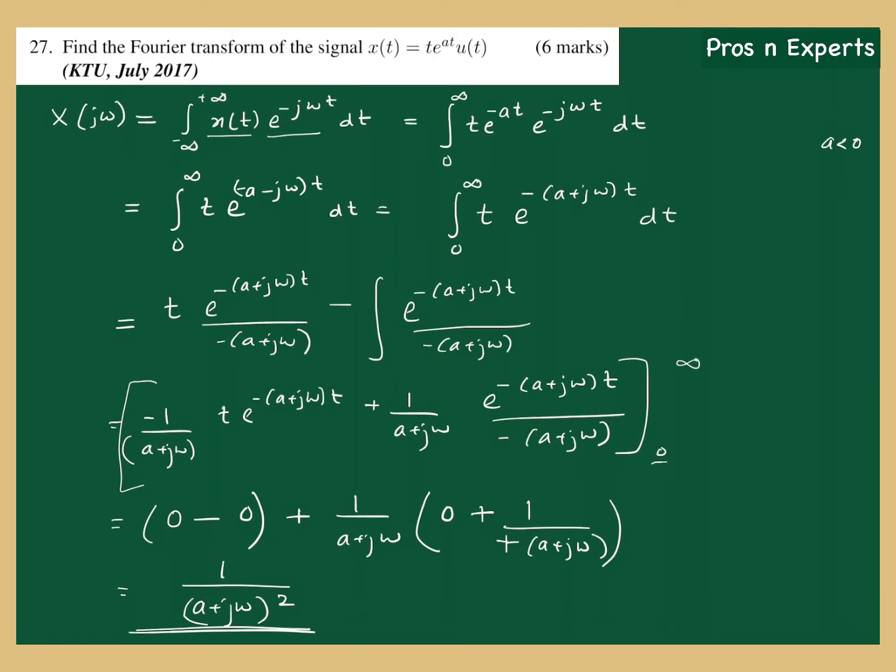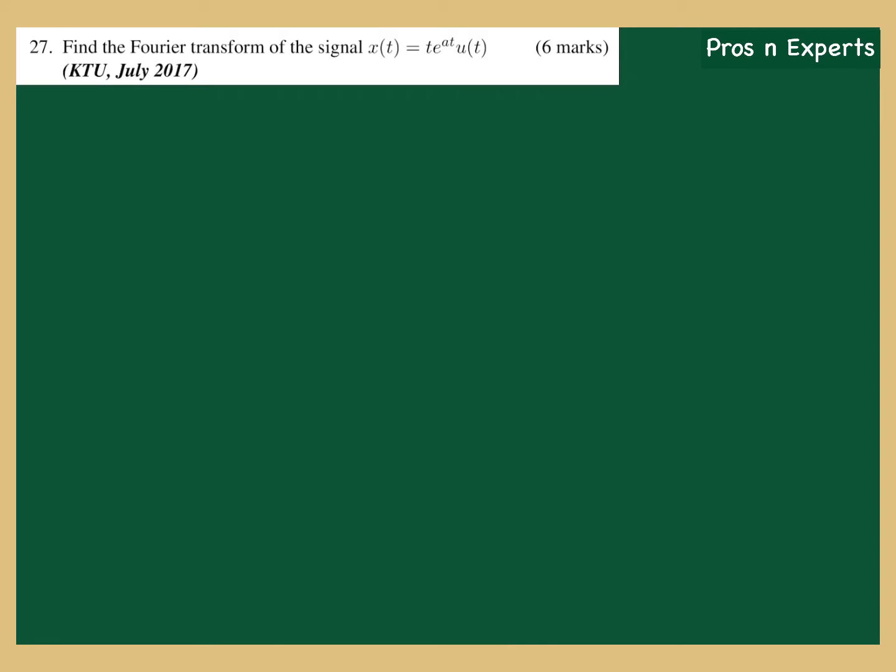Or else I can give you another method by applying the properties of Fourier transform. By the properties, e raised to at into u of t is a standard Fourier transform that will give you 1 by a plus j omega as the Fourier transform. Now what happens when t into e raised to at u of t, I'm assuming a is negative. So what happens when t into e raised to at u of t is taken the Fourier transform?